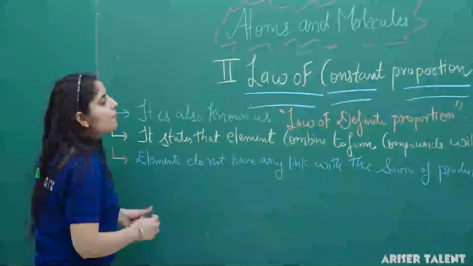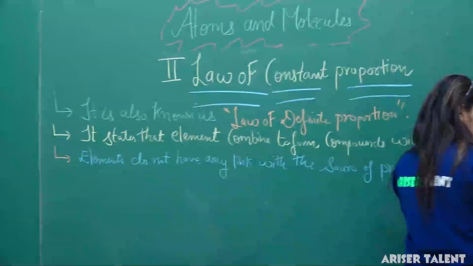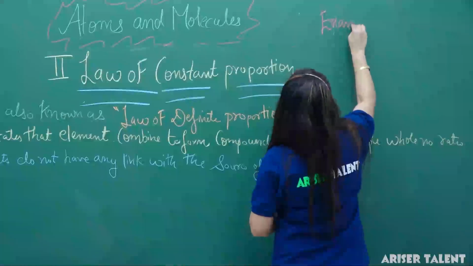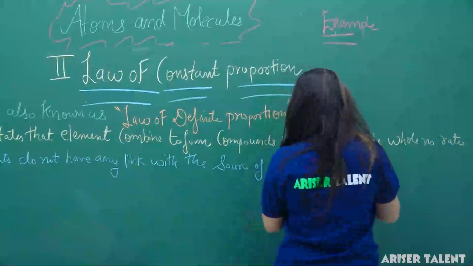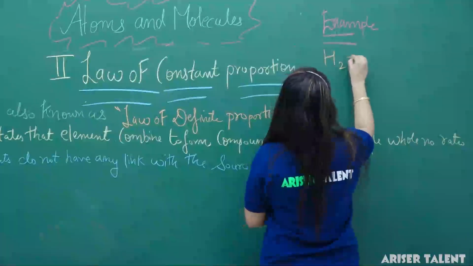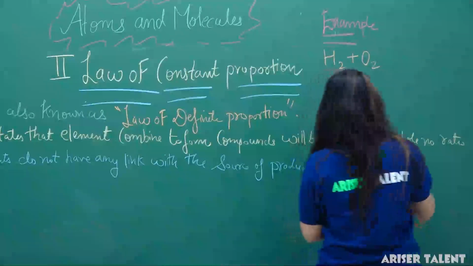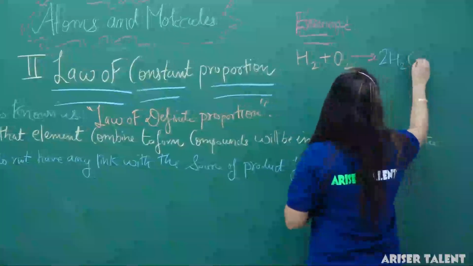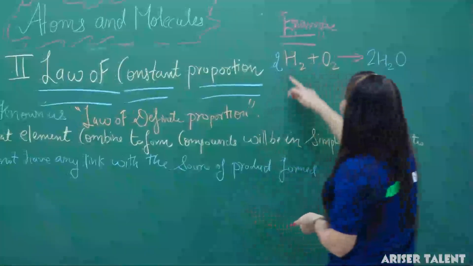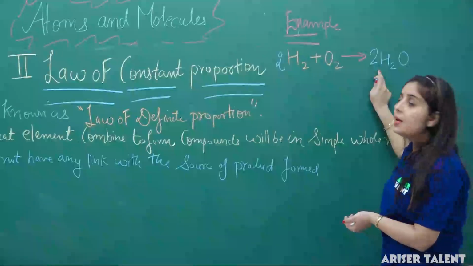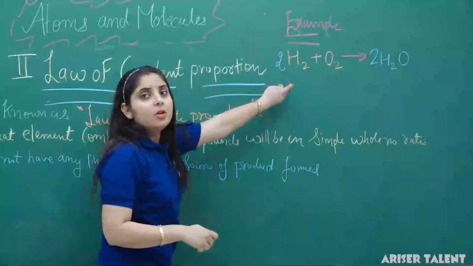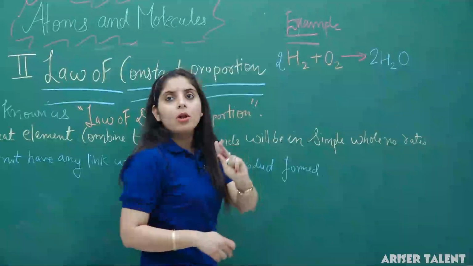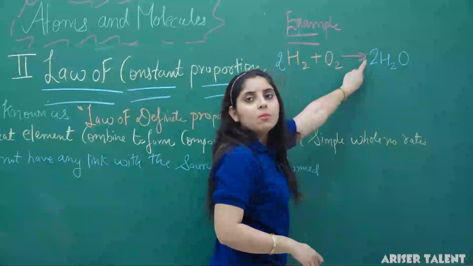Now again we will understand this with the help of a simple example. Here we have an example for the law of constant proportion. Suppose we have H2 plus O2. From H2 plus O2, we are getting the compound 2H2O. So we will balance the equation: we have 4 hydrogen atoms over here and 2 oxygen atoms. So 2 into 2, we will get 4 hydrogen atoms in the product, and in the oxygen we have 2 atoms. So we have balanced the equation in the form 2H2O.